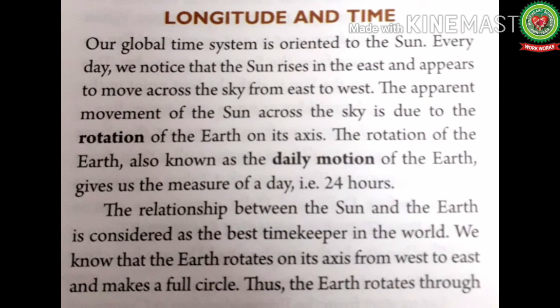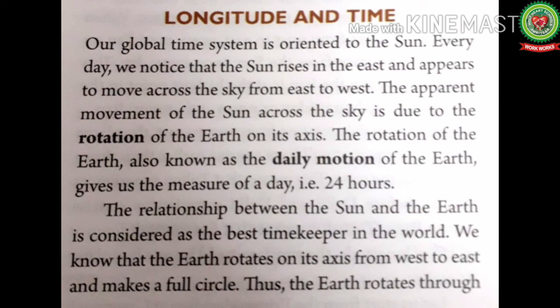The rotation of the earth, also known as the daily motion of the earth, gives a measure of a day, that is 24 hours. It means the earth completes its one rotation in 24 hours. The relation between the sun and the earth is considered the best timekeeper in the world. This I have already told.